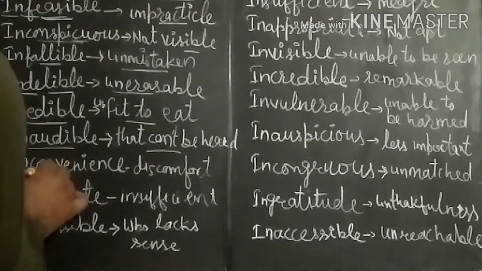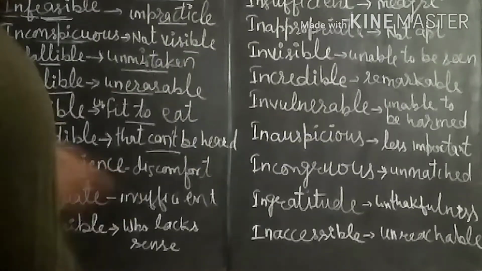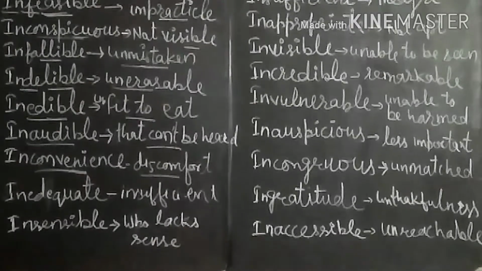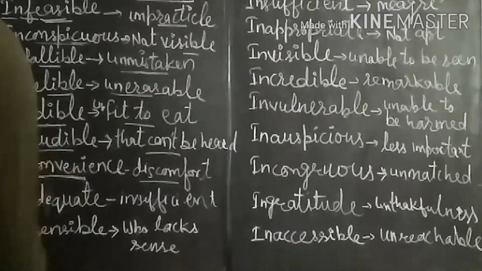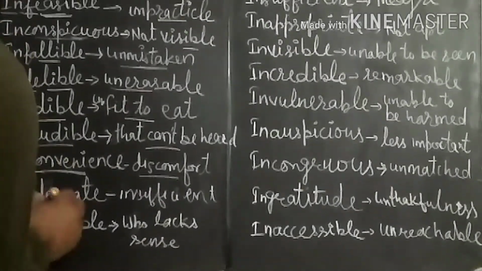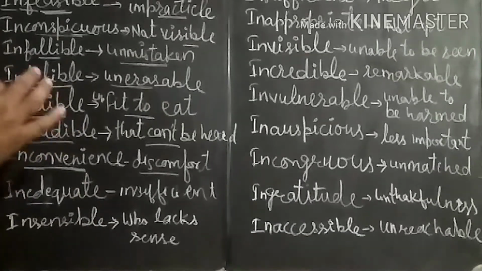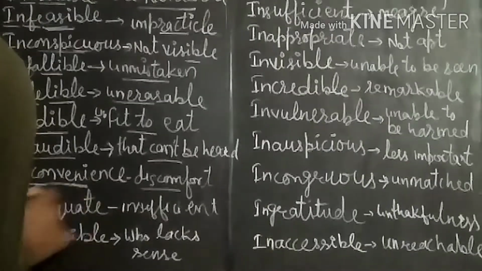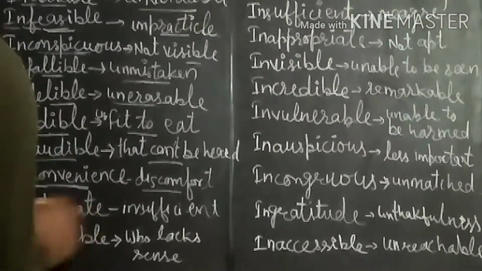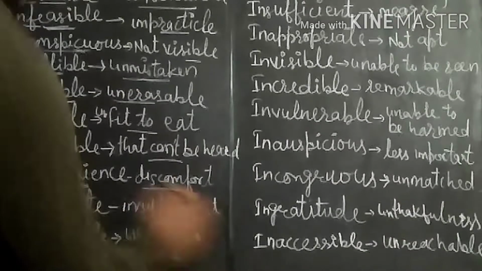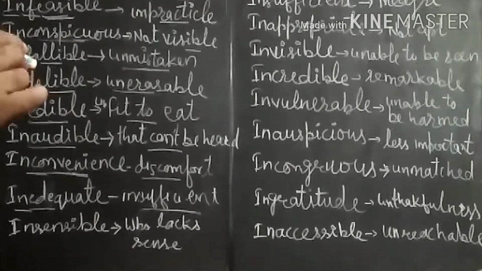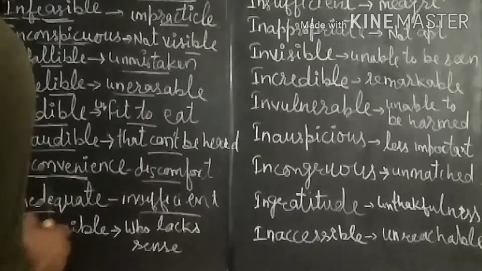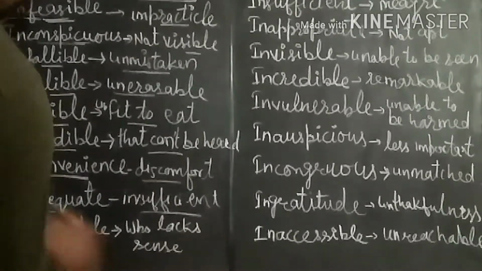Next one is inconvenience. Inconvenience means discomfort. When a thing is not comfortable for us, that is called inconvenience. Next one is inadequate. Adequate means sufficient. If the thing is sufficient to us, that is adequate, but by adding the prefix "in" before it, it becomes insufficient. The thing that is not sufficient, that is, we can feel shortage of a thing, that is inadequate.